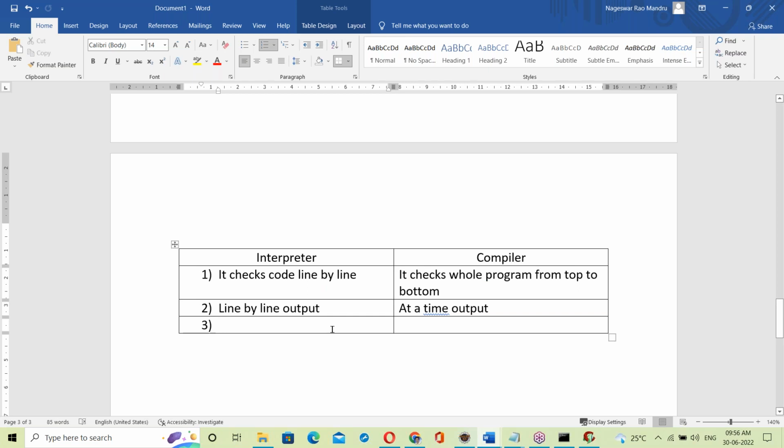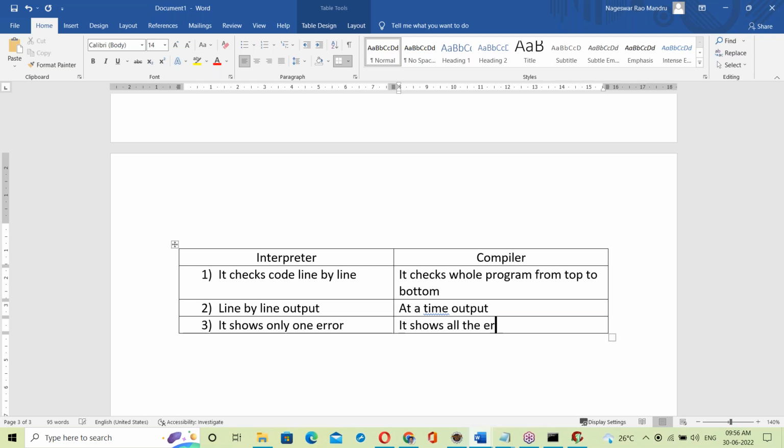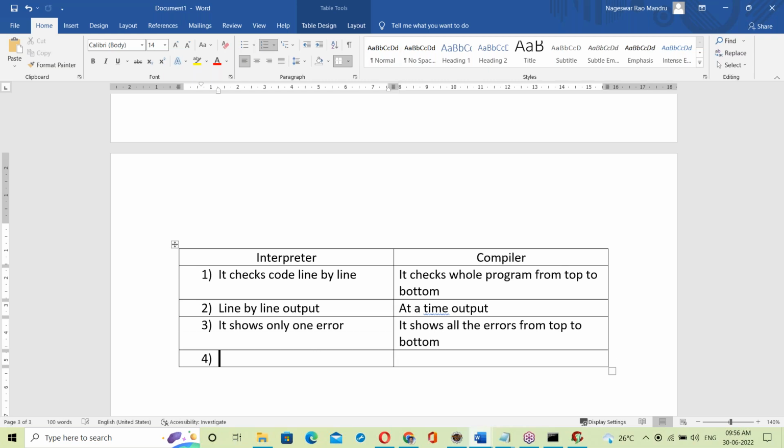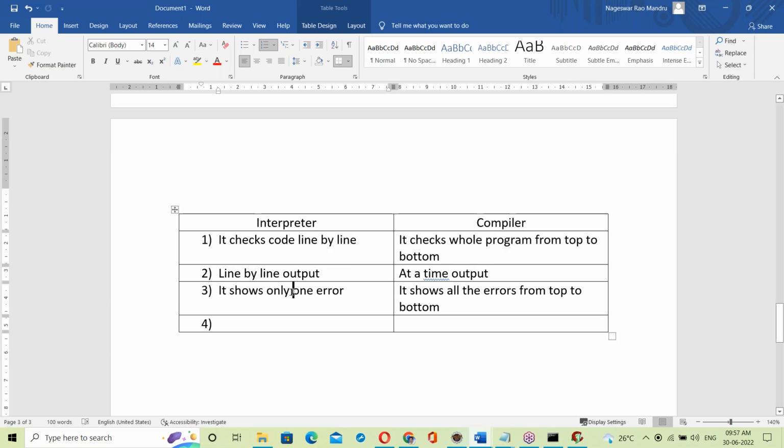Next, suppose any error comes: the interpreter stops and shows only one error. The compiler shows all the errors from top to bottom. So the interpreter shows only one error, but the compiler shows all errors from top to bottom.